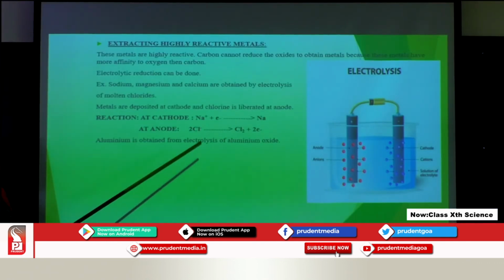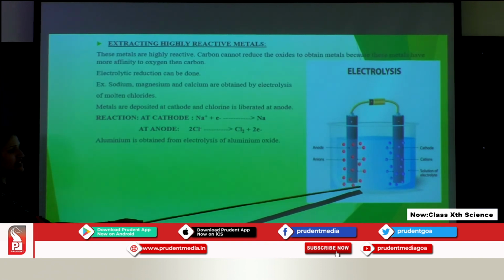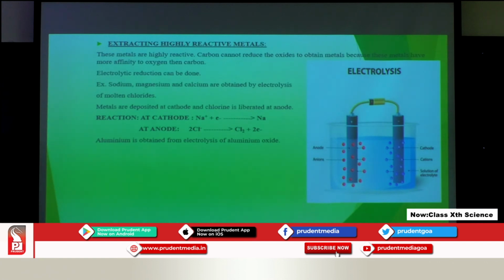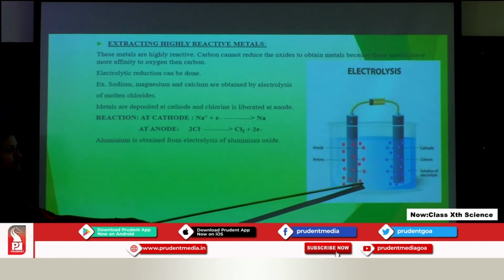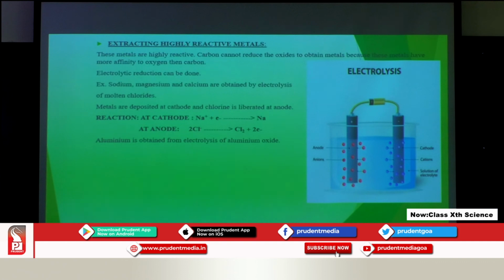And what about the chlorine which is present in the electrolyte? The chloride ion formed in the sodium chloride electrolyte will not gain electrons; it will lose the electron which it had taken.